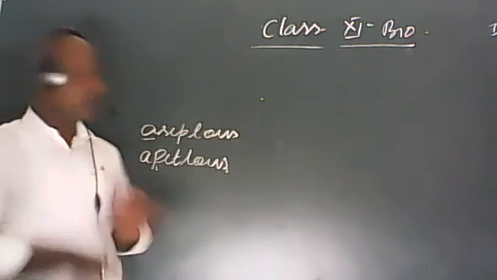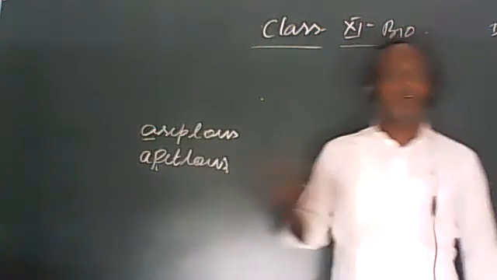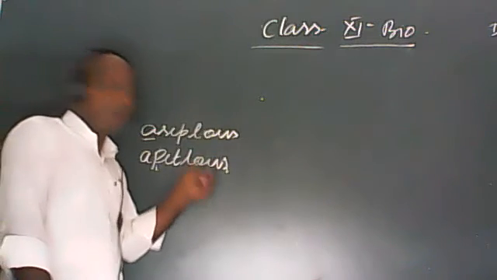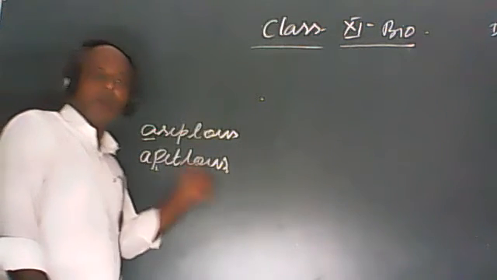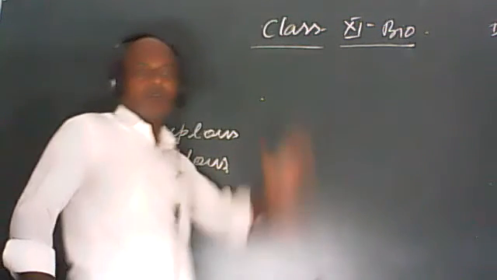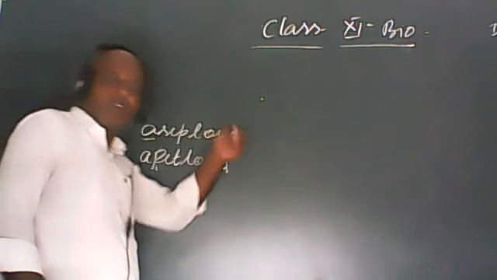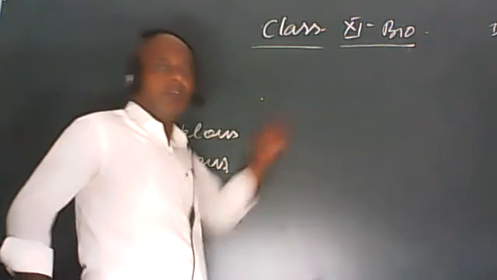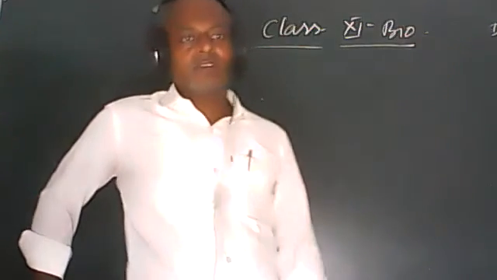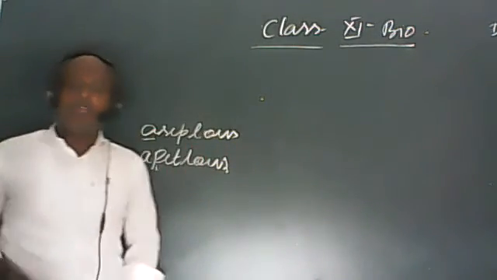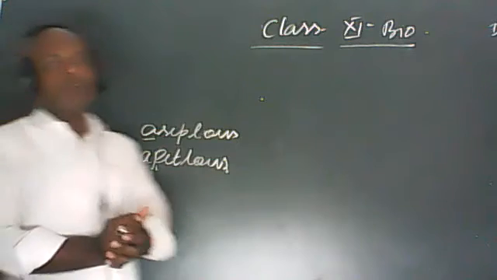The flower having only the corolla is called as asepalous. Is this clear? Because what do we call sepals? Calyx. What do we call petals? Corolla. So if the word A is added, it means absent. Apetalous means absence of petals, meaning presence of sepals. Asepalous means absence of sepals, then there is the presence of petals, corolla present. So now we should have to study about the floral symmetry.